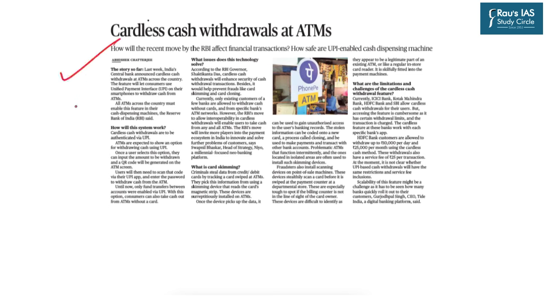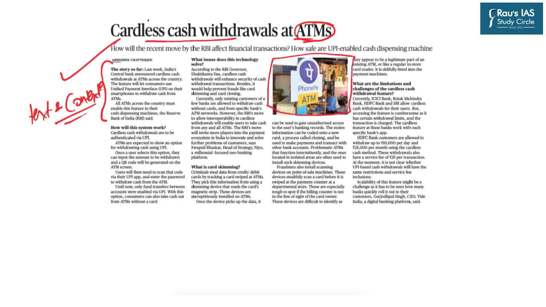Now, this particular topic has appeared in the Text and the Context page. This topic is in relation to cardless cash withdrawals at the ATMs. The context is that recently RBI has announced that cardless cash withdrawals at the ATMs will take place across the country. As you can see in this picture, it is a PhonePe ATM. This picture basically aims to signify that cardless cash withdrawals can take place at an ATM just with the help of UPI.